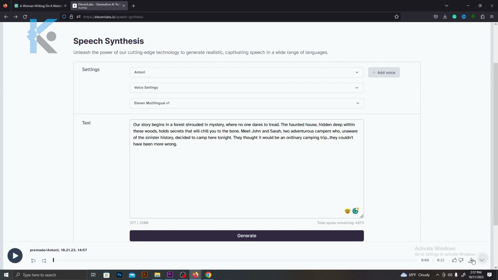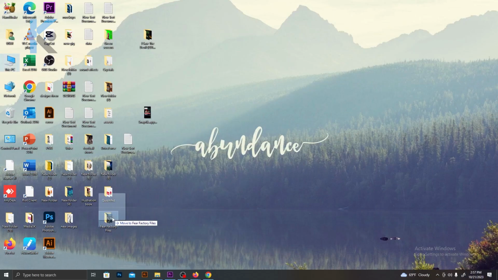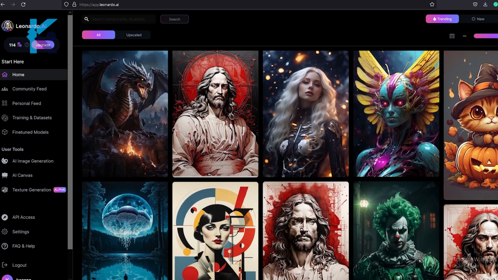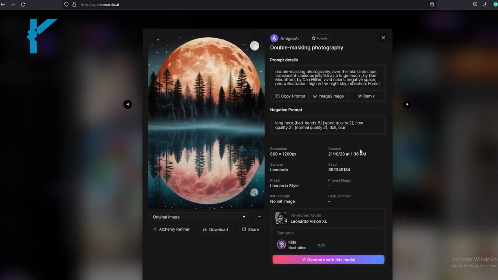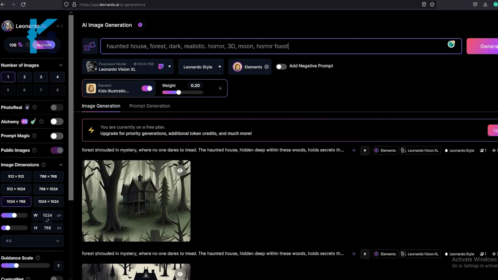You can do this for all stories and download all voiceovers. Now we need to generate some images related to this story. Again, I'm going to use Leonardo AI for this. Like we did before, select a suitable AI model to generate your images. I will select this one. Now we need to generate images suitable for each scene in our story. This will take some time.